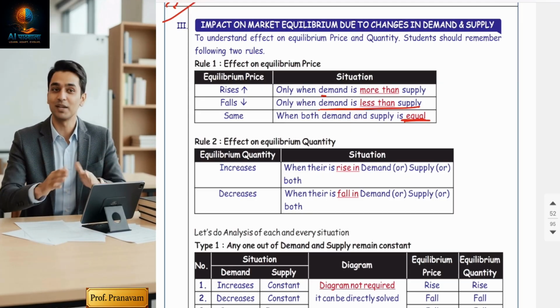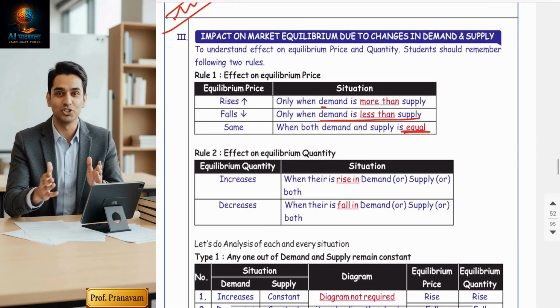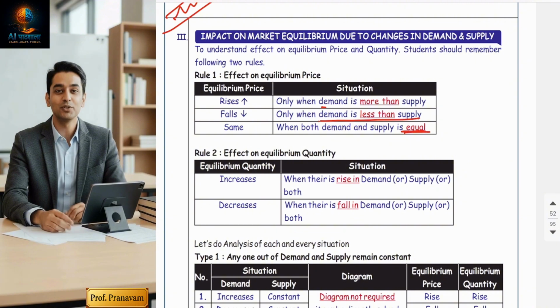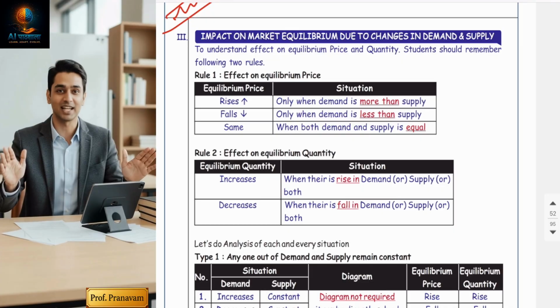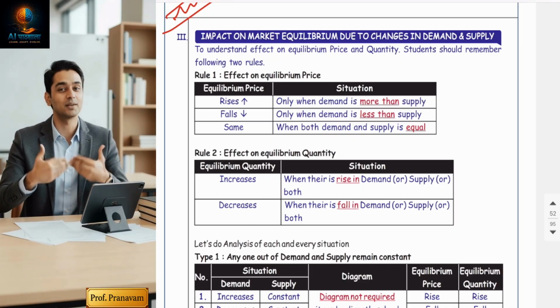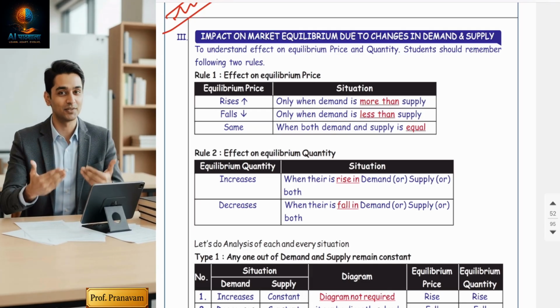But now, after understanding a very small topic, equilibrium price, you have to apply this logic in situations. In the exam they are going to give you some situations, and on that situation you have to decide whether it's an inflationary situation or deflationary situation, or whether it's a surplus quantity or a deficit. So please understand the basic rule.